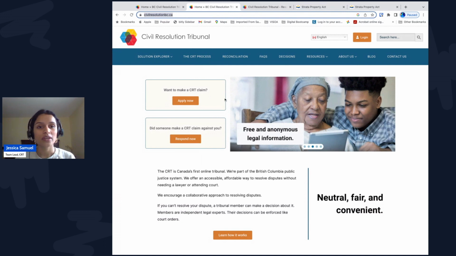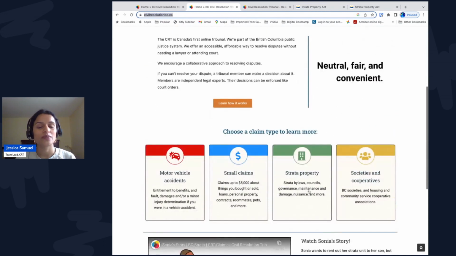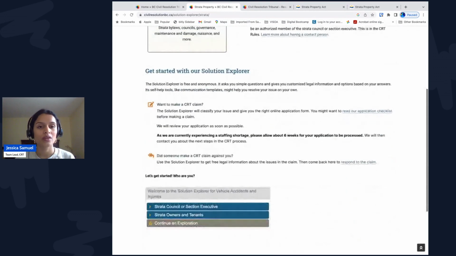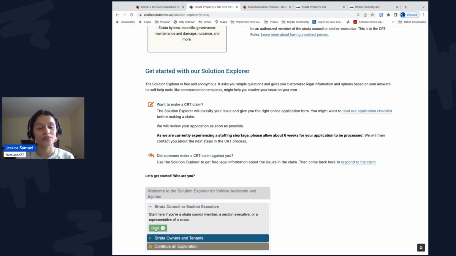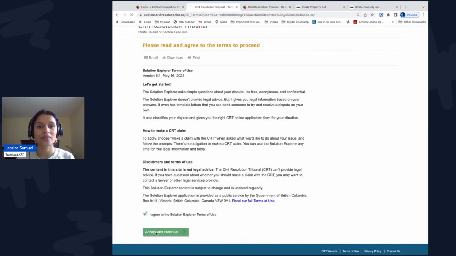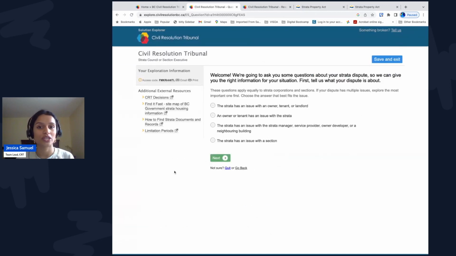Now, from the Strata Council's point of view, they received Jasmine's complaint letter and they want to check and see what they should do. A council member can go to the Solution Explorer and start an exploration as a Strata Council. It starts in the same way. Start a new exploration and agree to the terms.